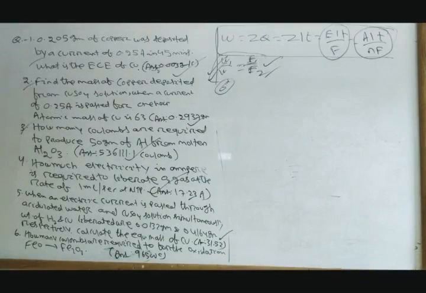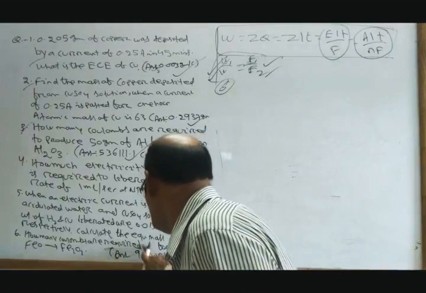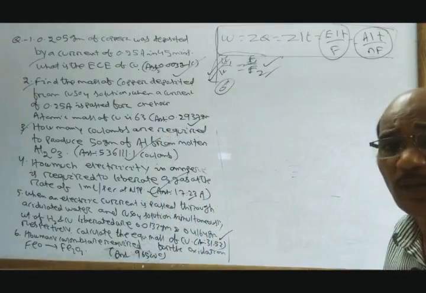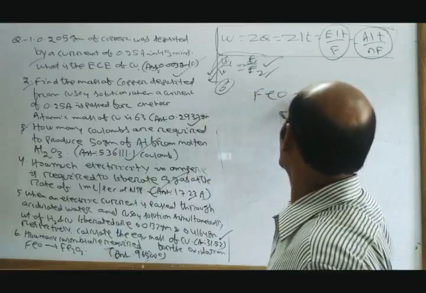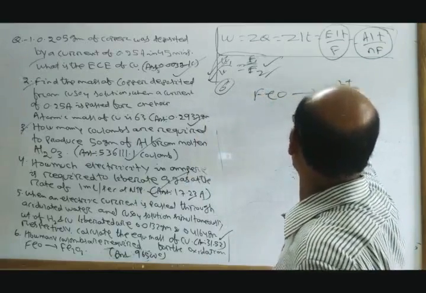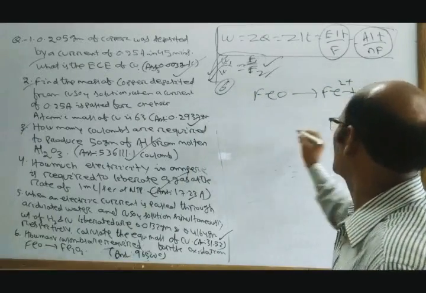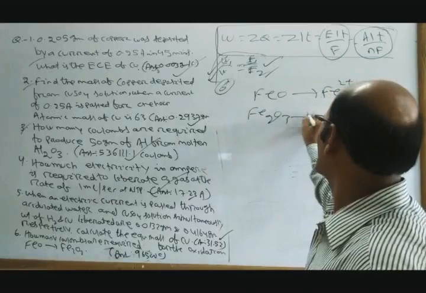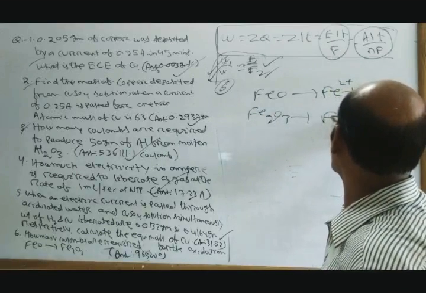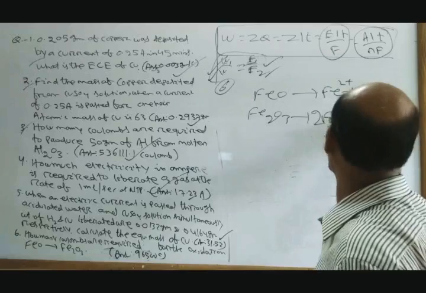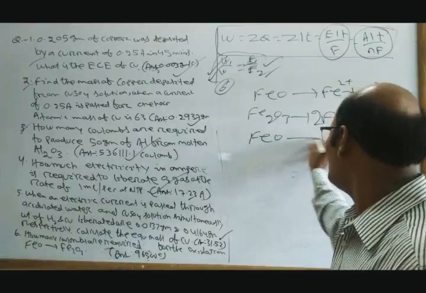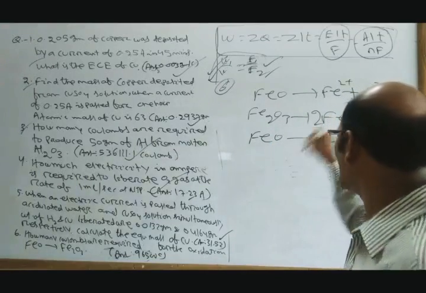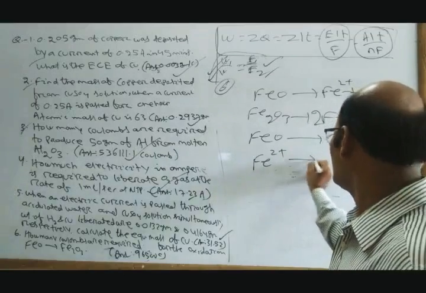How many coulombs are required for the oxidation of FeO into Fe2O3? You see question number 6. FeO is Fe2+ O2-. Now Fe2O3 is 2Fe3+ 3O2-. That means when we discuss FeO into Fe2O3, Fe2+ goes into Fe3+.